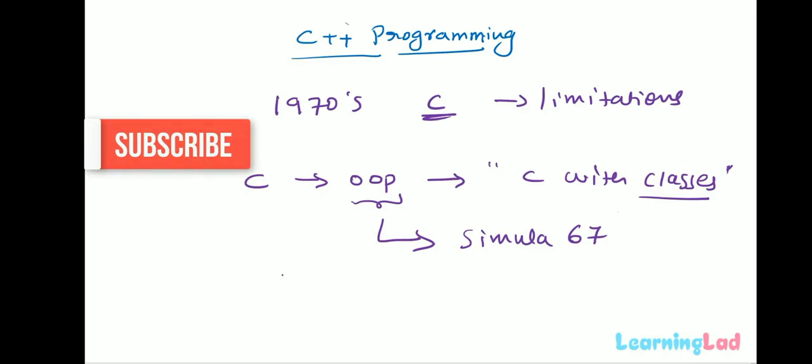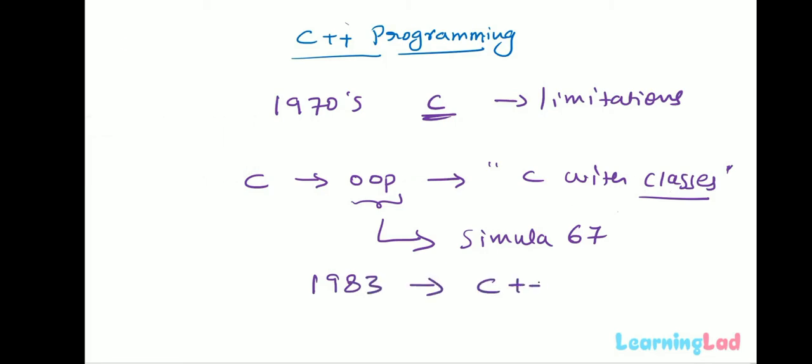And after that, in 1983, they renamed C with Classes to C++. The interesting thing is that this ++ is actually an operator from the C language, an increment operator. Since this new language is an incrementation, or the next step, of the C language, they named it C++.